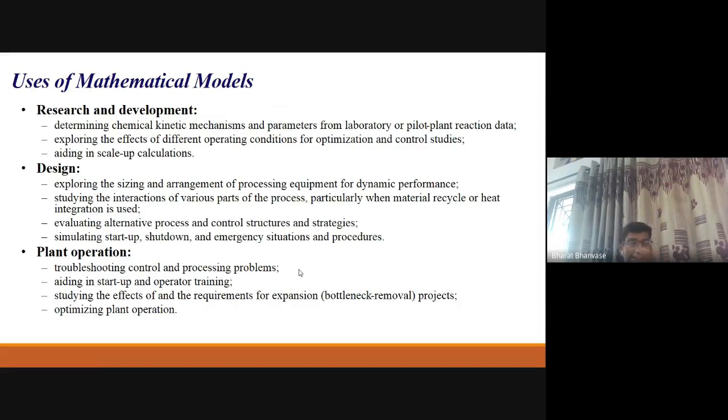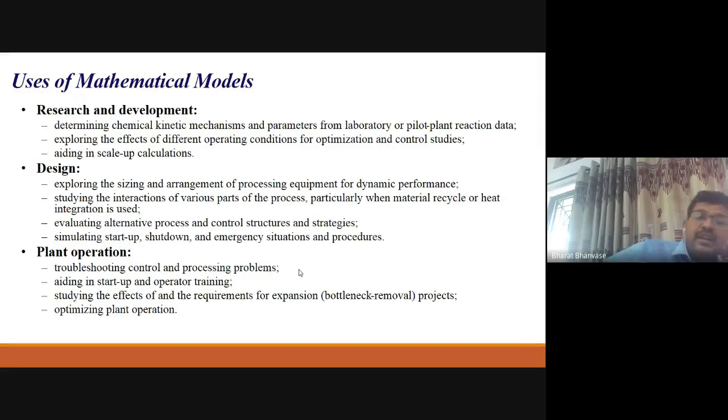So as discussed, what are the applications of mathematical models? No doubt in research and development: chemical kinetics, mechanism, parameters from laboratory to pilot data, right? Then you can explore the different operating conditions for optimization or control studies, right? And that will help in scale-up calculation also. Then it will be useful in sizing the equipment, or arranging the process equipment for dynamic performance. That means you can have a sequence of process equipment, right? So this will be very important, right?